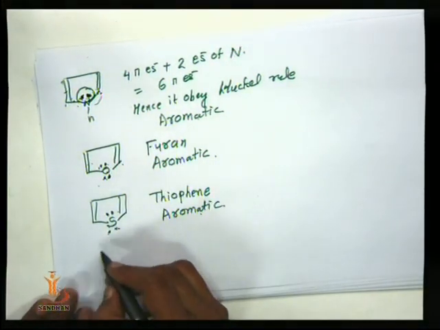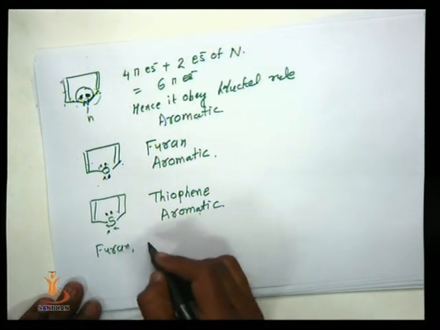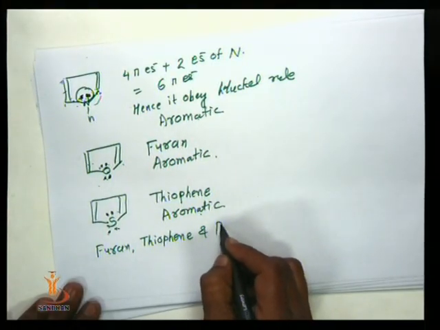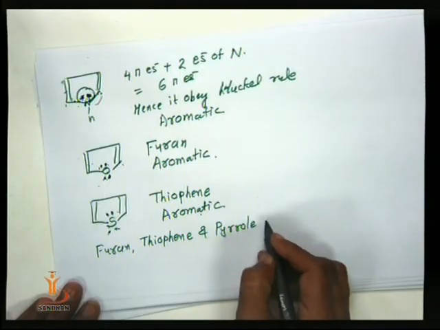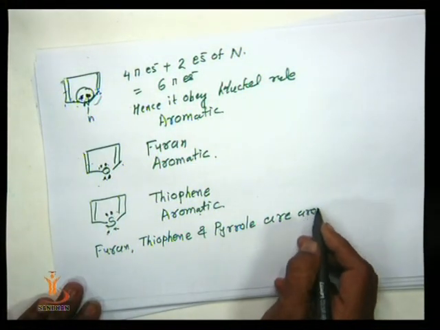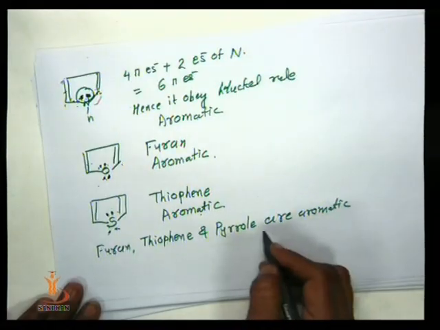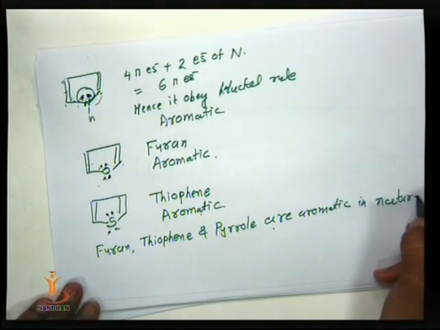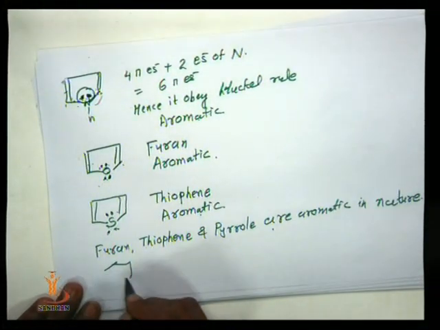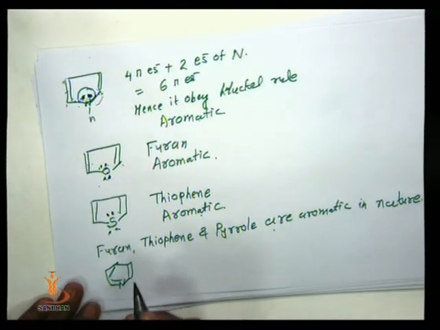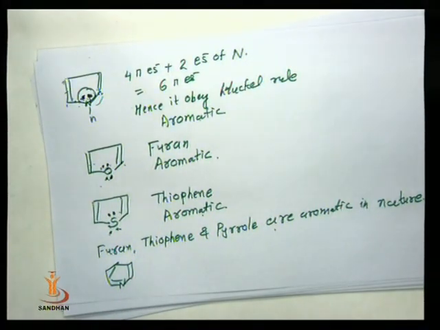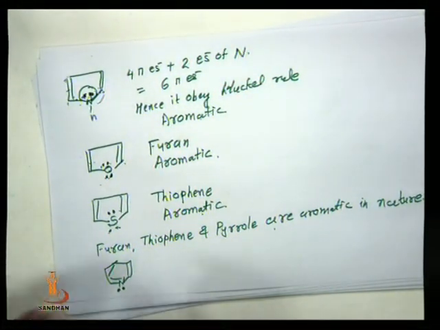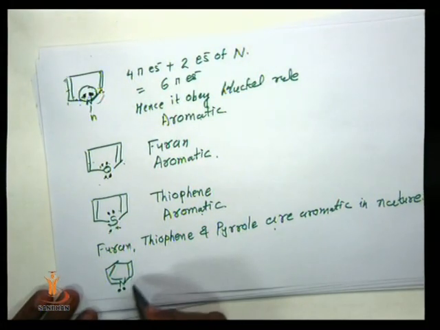So that's why furan, thiophene and pyrrole are aromatic in nature. But in the case of 6-member ring pyridine, there are already 6 pi electrons used, but 2 electrons are unpaired, 2 electrons are unused, so it is aromatic.